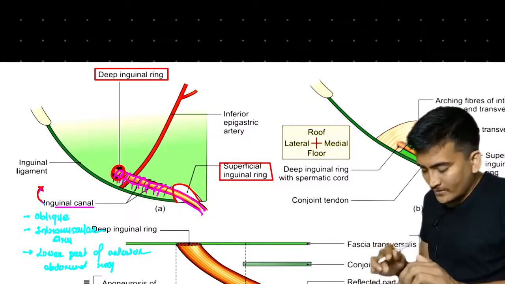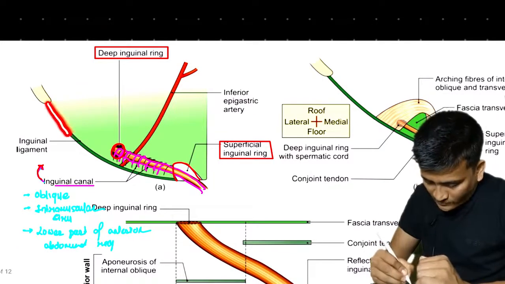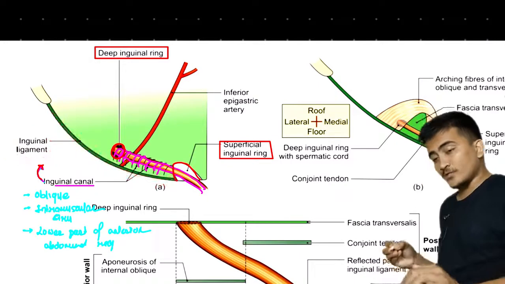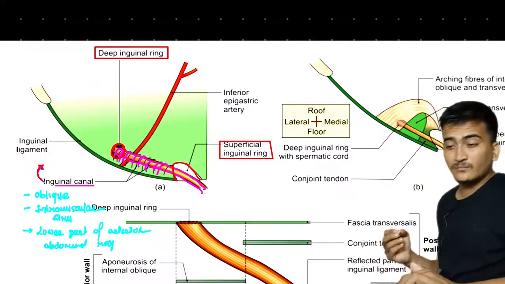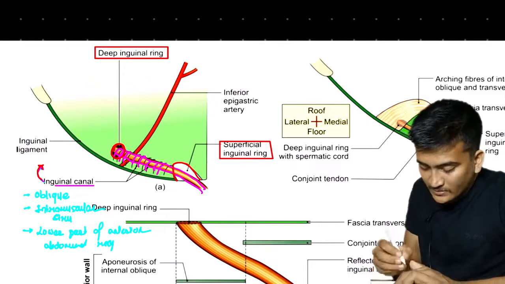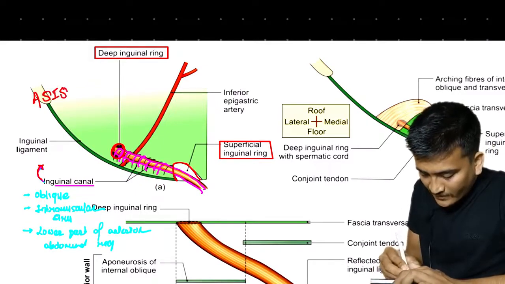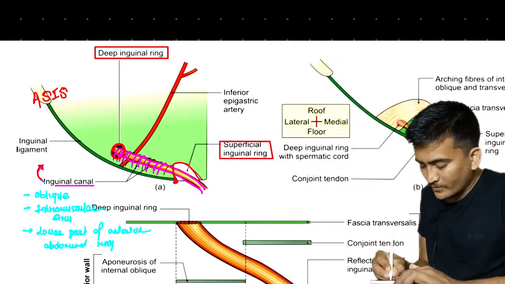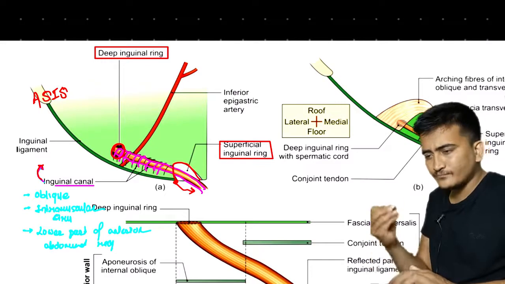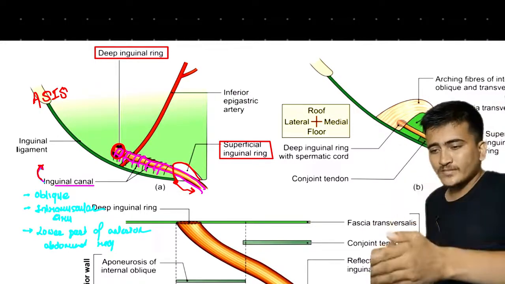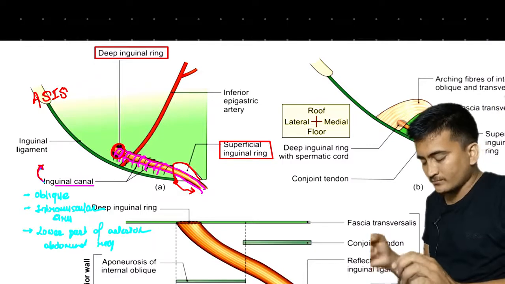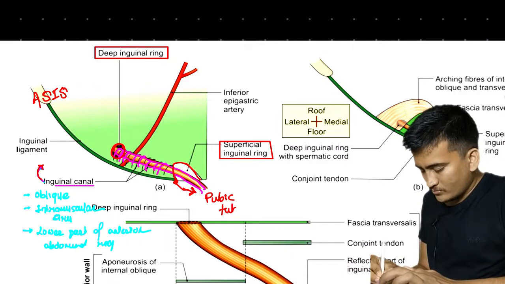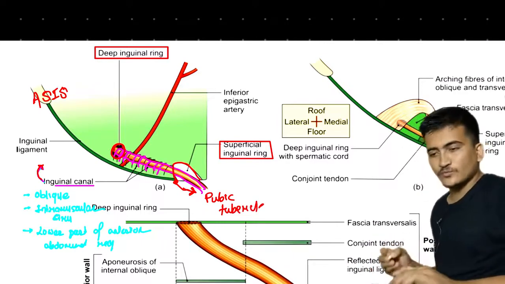Right here, if you just focus, you will see this structure, which is the inguinal ligament. We have discussed it earlier also. The inguinal ligament will be attached to what? This is the anterior superior iliac spine, and the other point where our inguinal ligament will be attached is the pubic tubercle, right? So that is the extension of the inguinal ligament.